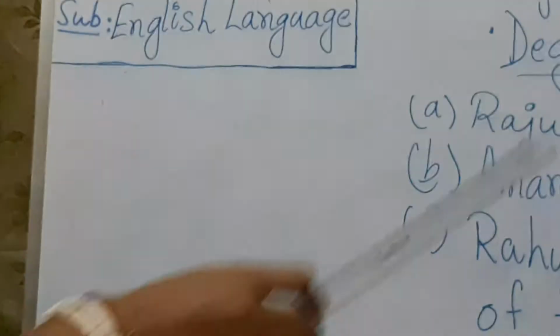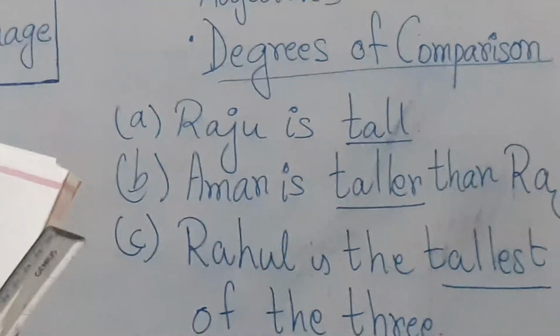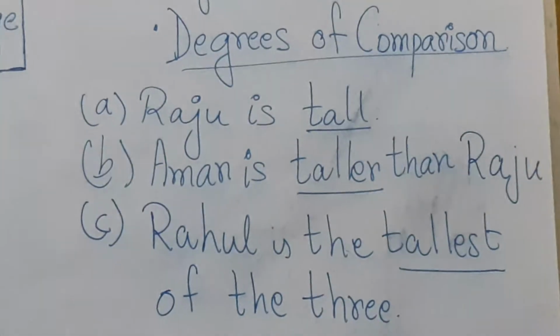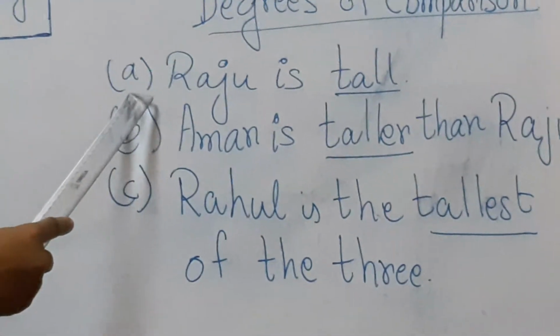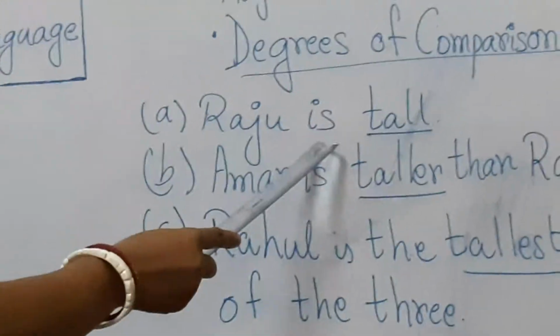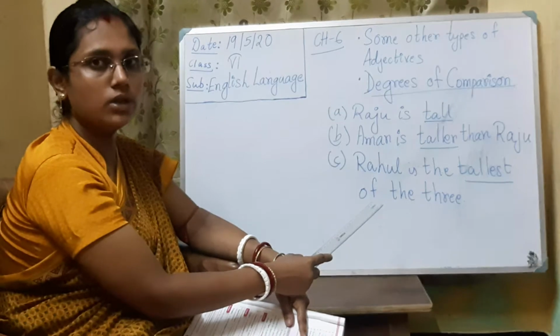Then look at the degrees of comparison. Now I am going to give you a short description about the degrees of comparison. Look at the board. I have written sentence A. Sentence A, you see: Raju is tall. So what is written here? That a boy named Raju is tall.